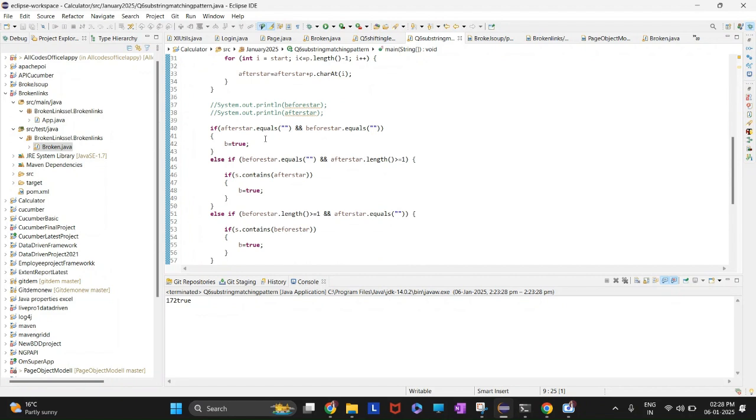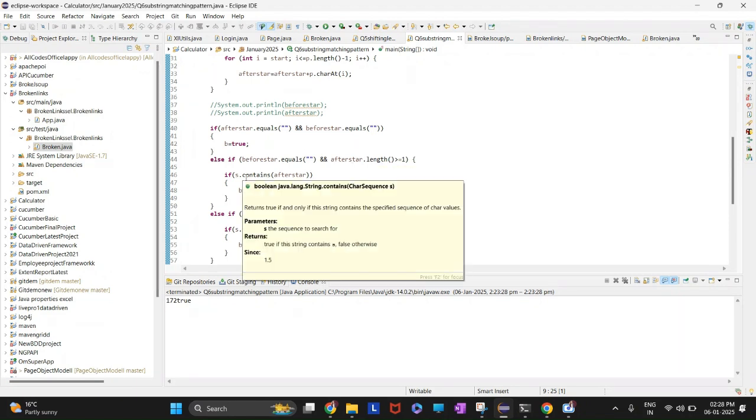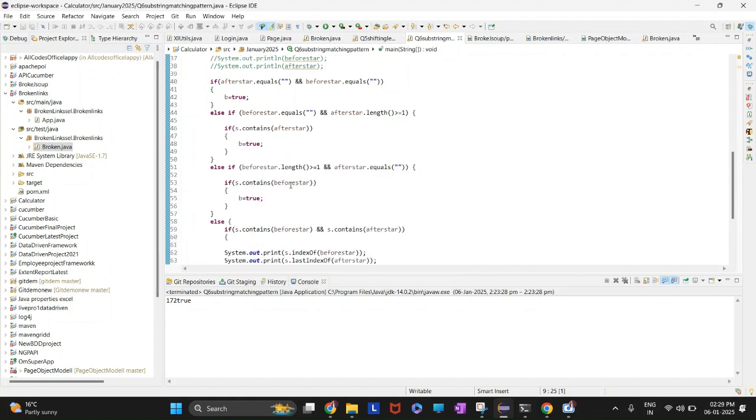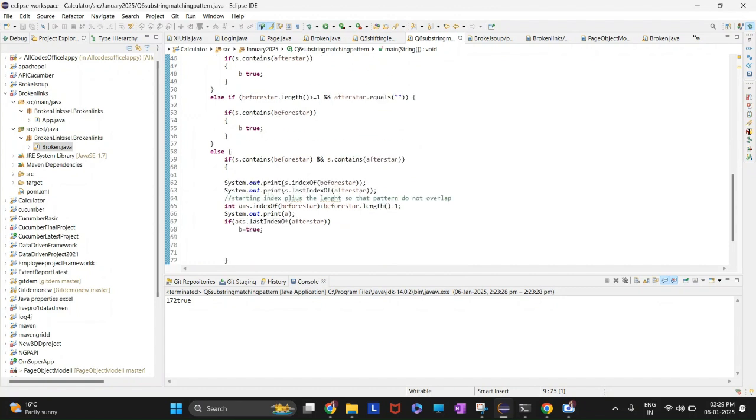Similarly, if the first string is empty and the last string has length at least 1 after the star, and if S contains this pattern, then we are good to go, b will be equal to true. Similarly, where before star has characters and after star has no characters, we only need to check whether S contains that pattern or not. The situation gets quite tricky if we have a pattern both before and after the star. We have to match if it's contained in S, and the first index of the pattern and the last index of the pattern must not overlap. This is a tricky situation.